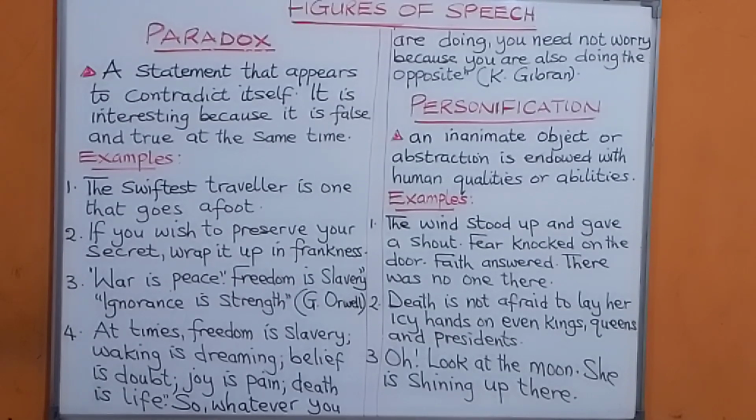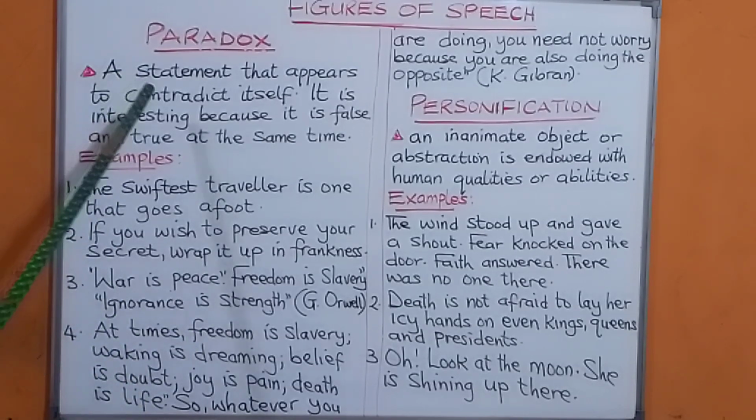False in the sense that if you want to preserve your secret, how can you wrap it up in openness, in honesty? And you want to preserve it as a secret. But it's also true because if you want to actually keep a secret, you have to be very frank to yourself.